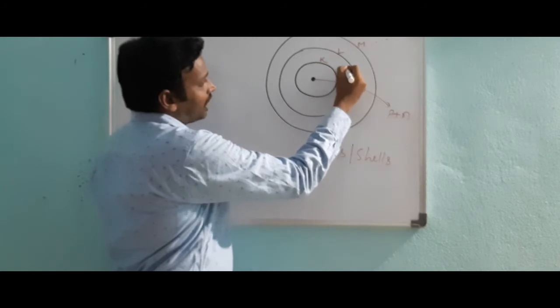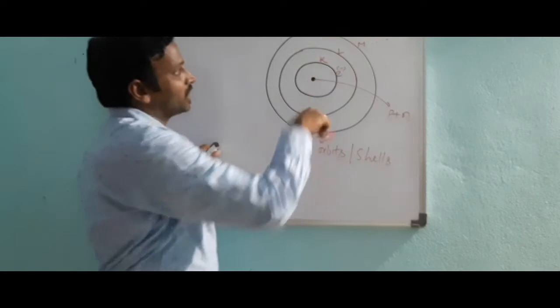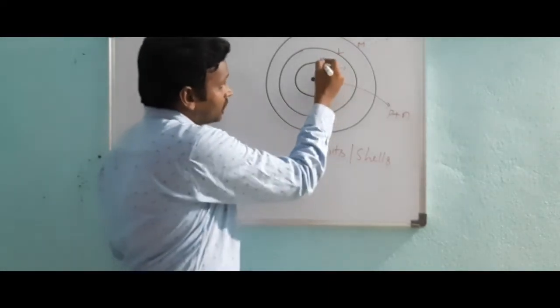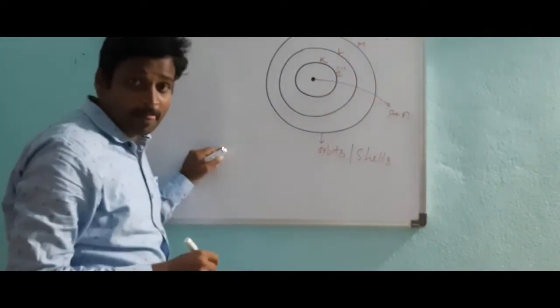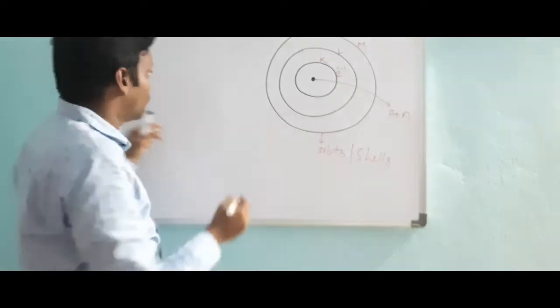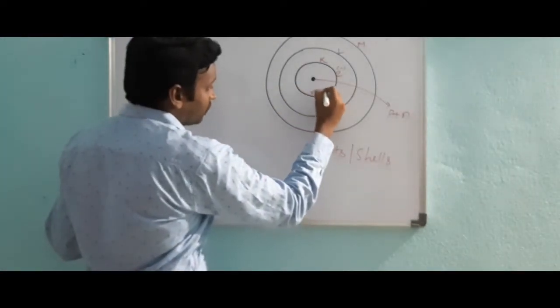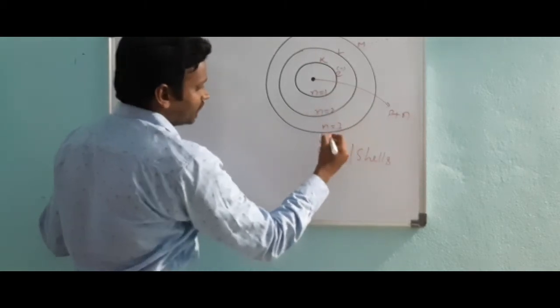Who are revolving here? Electrons are revolving in K shell, L shell, M shell. These are the shells. In these K shell, L shell, M shell, there are some subshells. Getting what I am saying? And these also are represented with some numbers: n equals 1, n equals 2, n equals 3, like that.